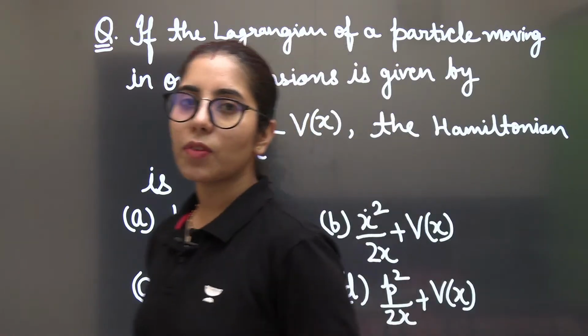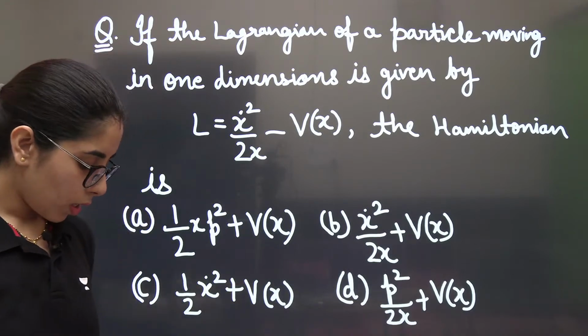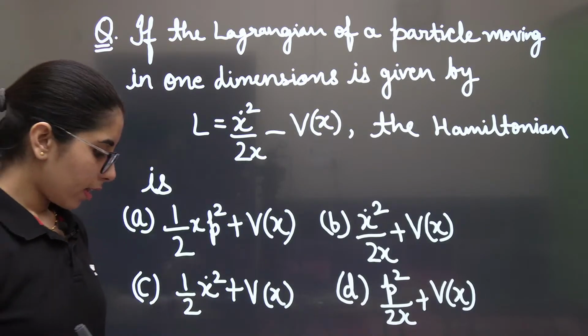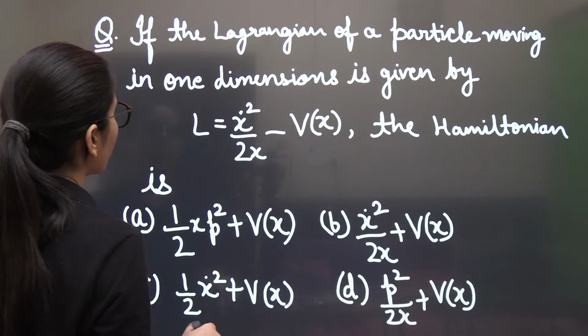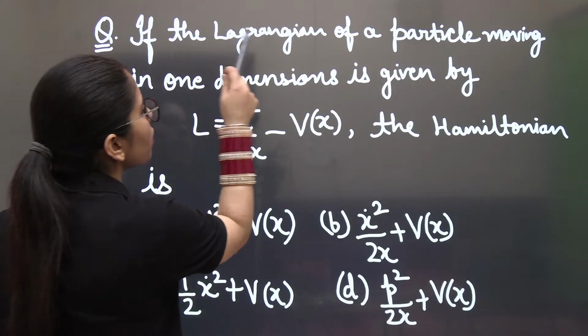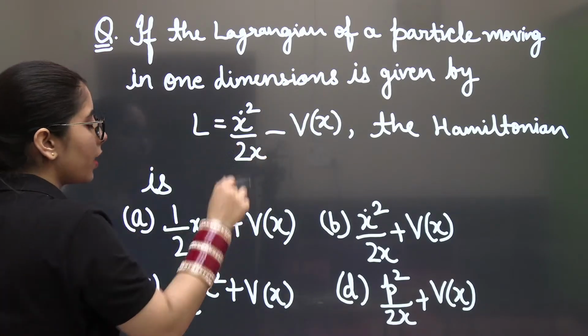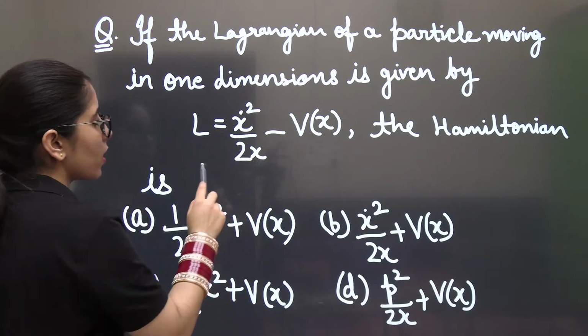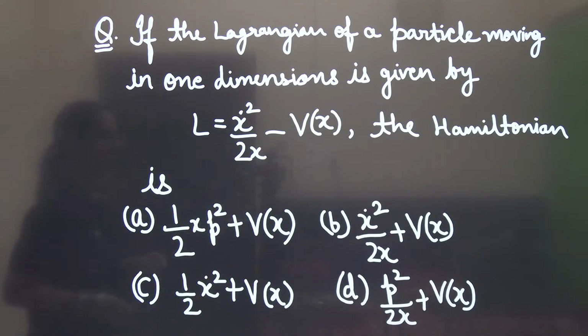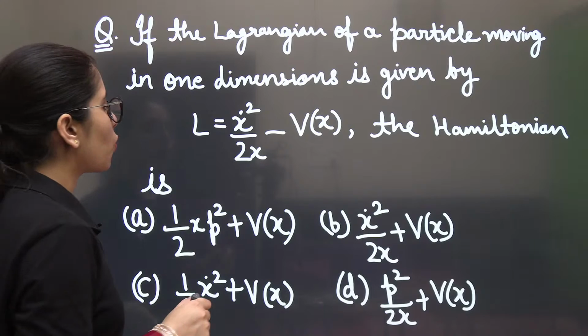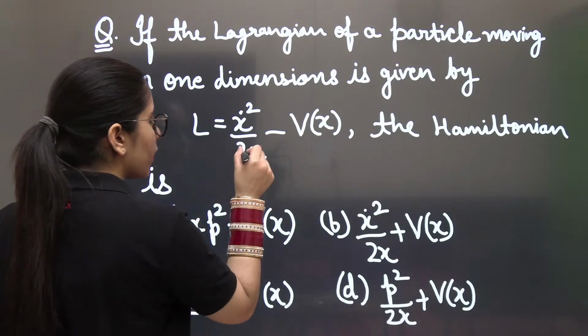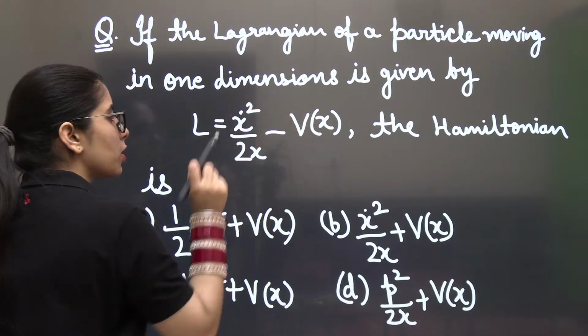Okay guys, I think we should start the discussion now. Look at this question. They have given that the Lagrangian of a particle moving in one dimension is L is equal to x dot square upon 2x minus Vx. So it is exactly the kinetic energy and the potential energy term.